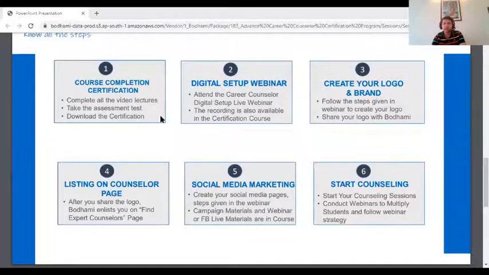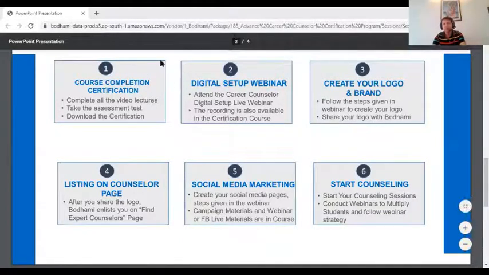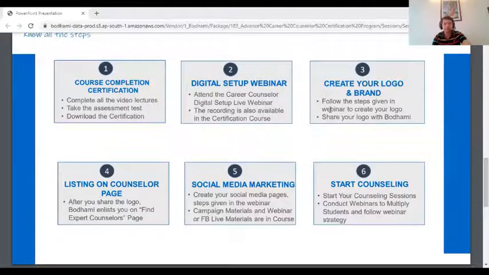So in terms of next step, you first complete the program certification. The digital setup webinar is now also included in the program. Then I'll show you the profile page, how to create your career counselor profile page in simple steps. We have also assigned 2 people who will be in touch with you from Bodhami side to help you out. I'll also give their numbers to you, so that you can also directly contact them for any kind of help